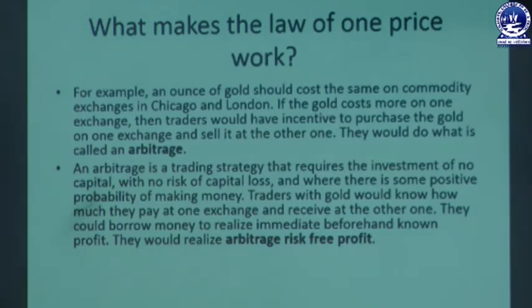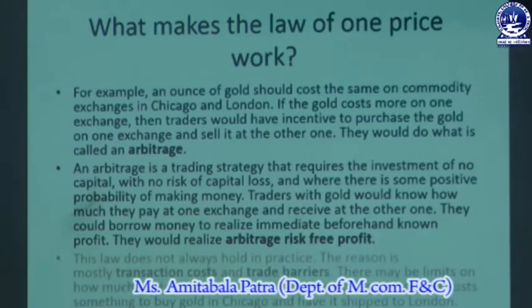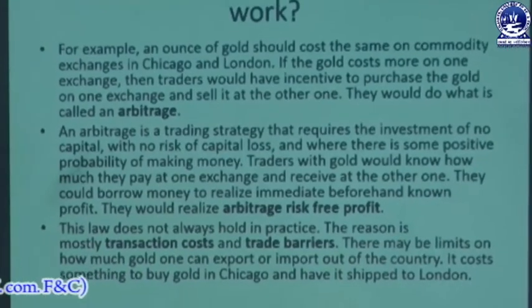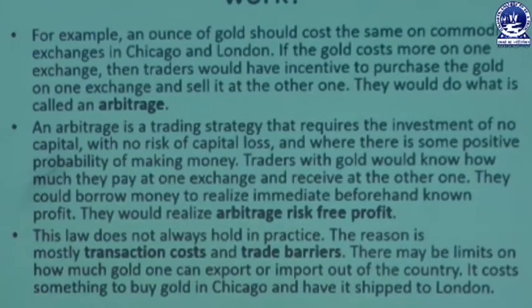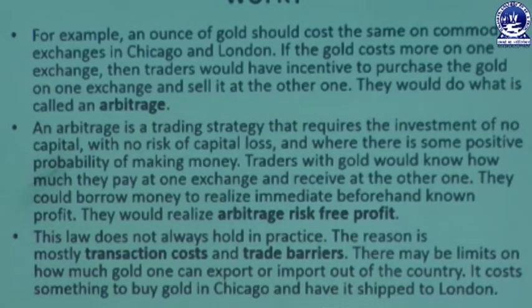The profit that they are realizing, they will immediately get it, and this realization of profit is known as arbitrage risk-free profit. So this law does not always hold in practice. The reason behind this is that mostly transaction costs and trade barriers are there, which restrict the arbitrageurs from making profit out of that.